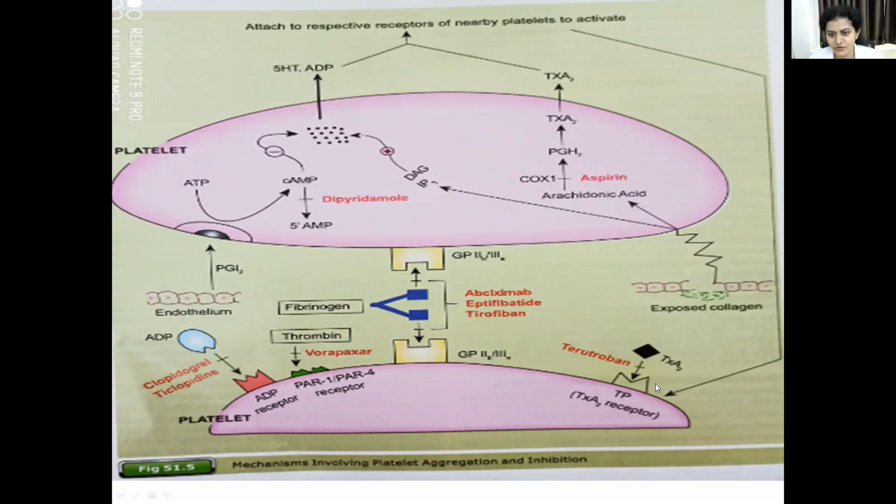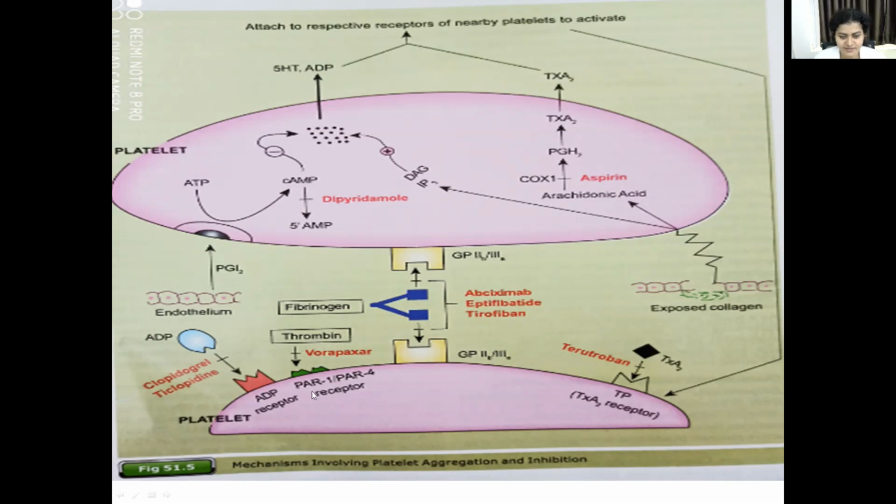Then the fifth group of drugs is inhibitors of TP receptors. TP receptor is nothing but the thromboxane A2 receptor. Even though thromboxane A2 gets synthesized, this drug prevents the thromboxane A2 from coming and binding to the TP receptors. So it prevents platelet aggregation. That is terutroban. And the last group of drug is Vorapaxar.